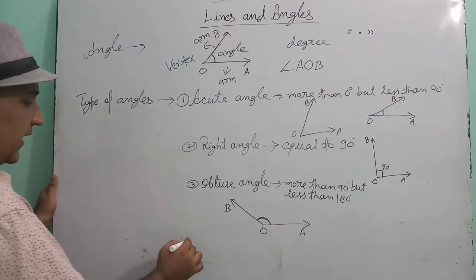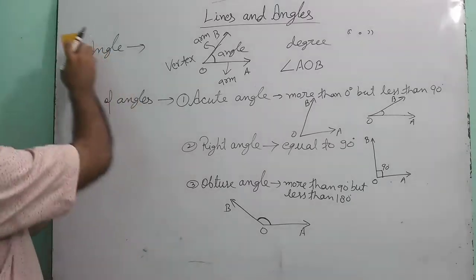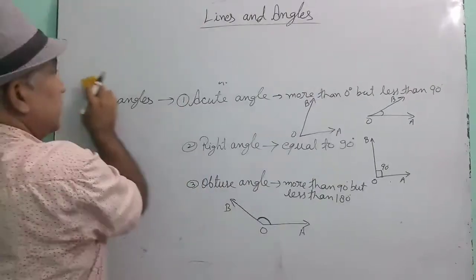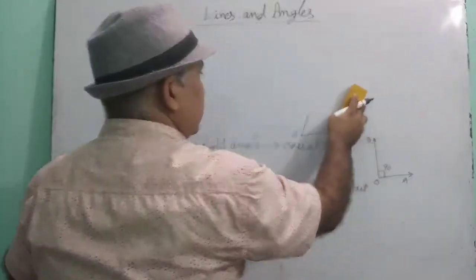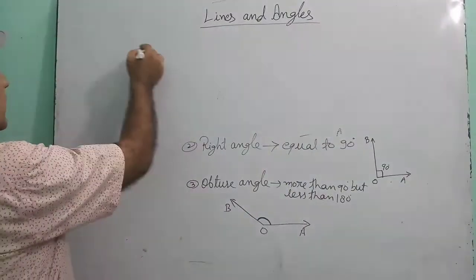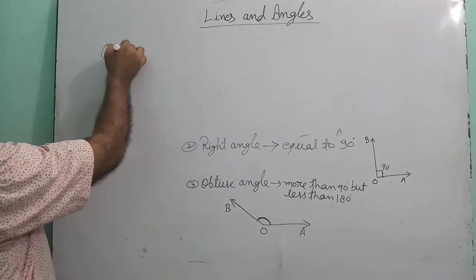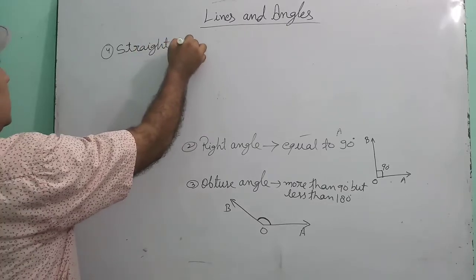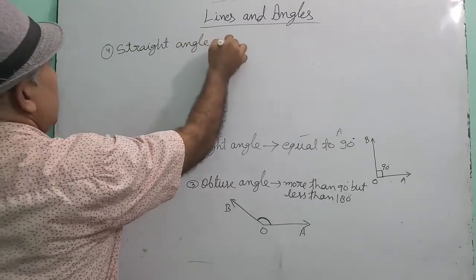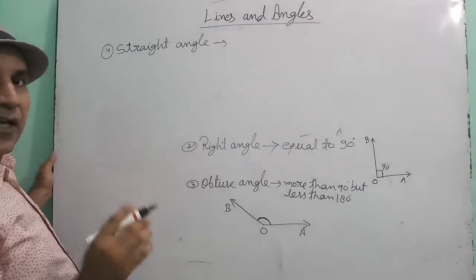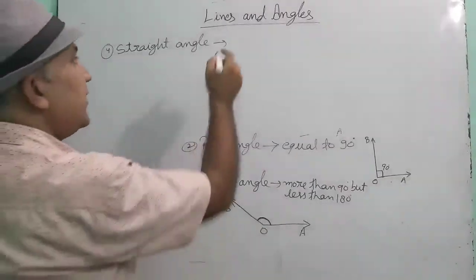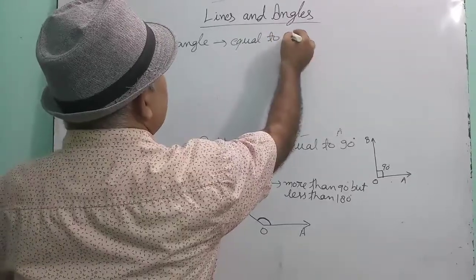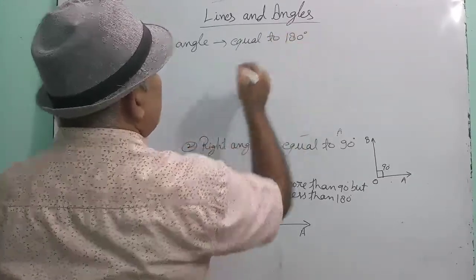Okay, now the fourth angle is the straight angle. I am going to remove it. The fourth one is the straight angle. Straight angle means the angle whose measure is 180 degree. Straight angle is equal to 180 degree.